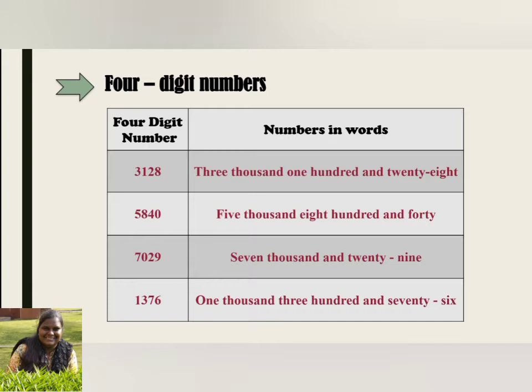In words, THREE THOUSAND ONE HUNDRED AND TWENTY EIGHT. Similarly, you can write 5840, 70,029. Yes, you have to make some more numbers and write them in your books.